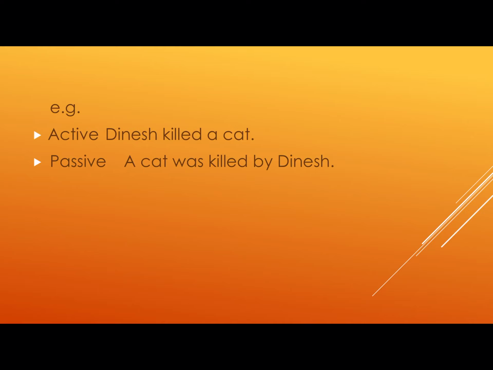So here you cannot say Dinesh killed. Killed is a transitive verb and it needs an object. Otherwise, Dinesh killed, these two words do not make a complete sentence. In order to make the sentence meaningful and complete, you have to use an object. And here the object is cat. So Dinesh killed a cat.